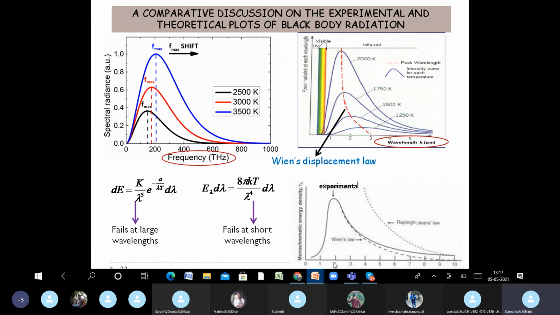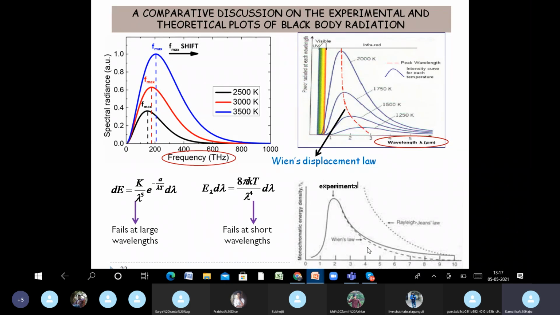See, this is the experimental curve. This is Rayleigh-Jeans law, which is following the curve at large wavelengths, but as wavelengths decrease, it goes to infinity. And the experimental curve is this. This is the Rayleigh-Jeans line.